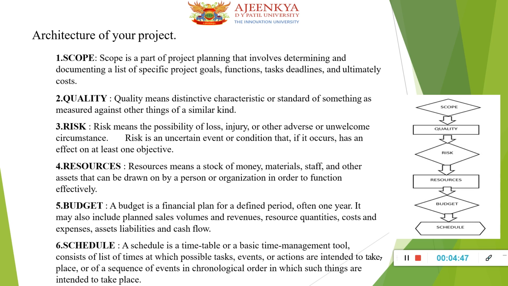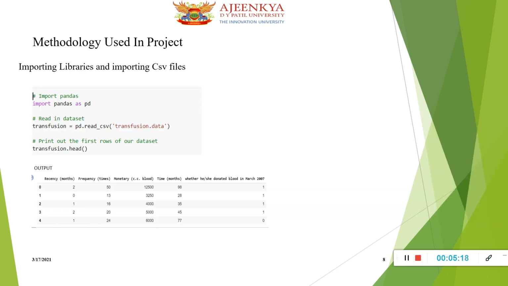And fifth is budget. It is very simple: the financial budget, the things which we need during the project time till the end of the project. And after that, schedule is a timetable or a basic time management tool, and consists of a list of times at which possible tasks, events, or actions are intended to take place, or a sequence of events in chronological order.